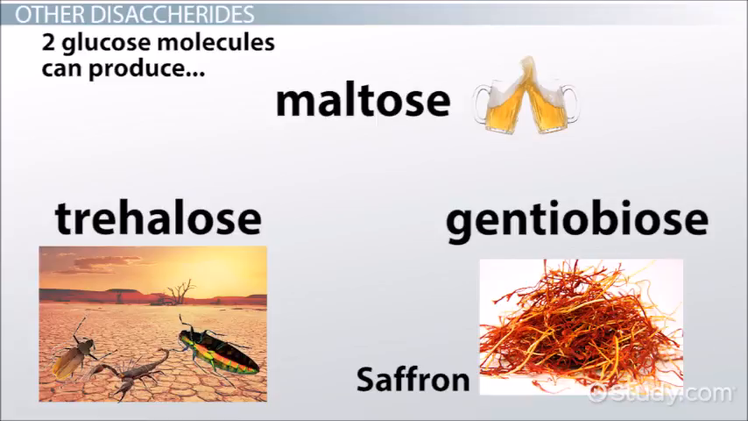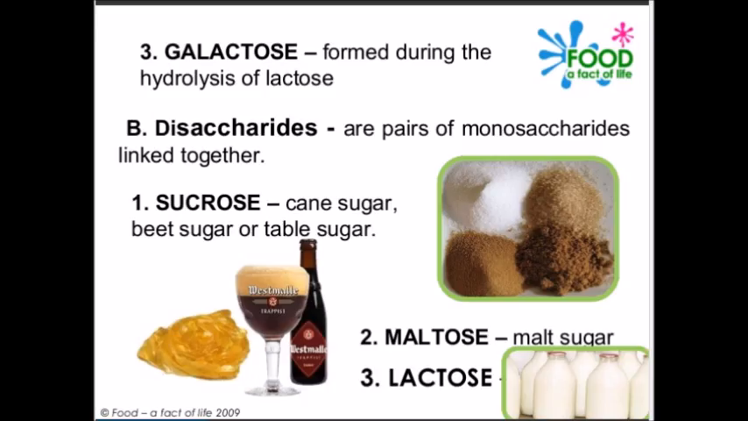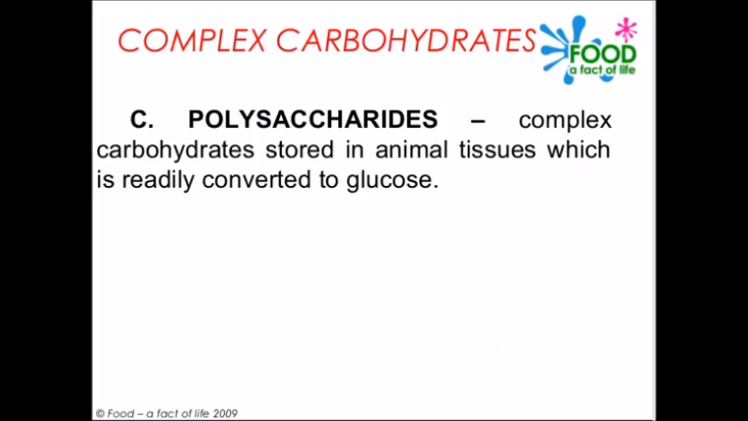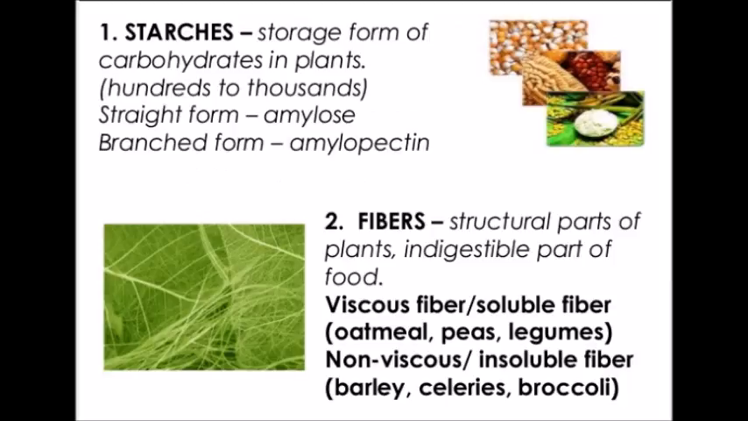If we see disaccharides, these are formed by the union of two monosaccharide units. Example, maltose, which is glucose plus glucose. Lactose, which is glucose plus galactose. Sucrose, which is glucose plus fructose. If we see polysaccharides, these are formed by the union of a large number of monosaccharide units, maybe 300 to 1000. Examples: starch, glycogen, which is animal starch, and cellulose. These are some examples of polysaccharides.